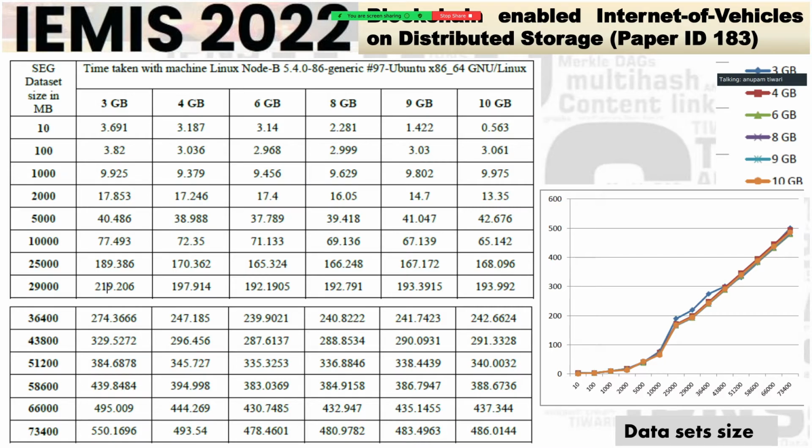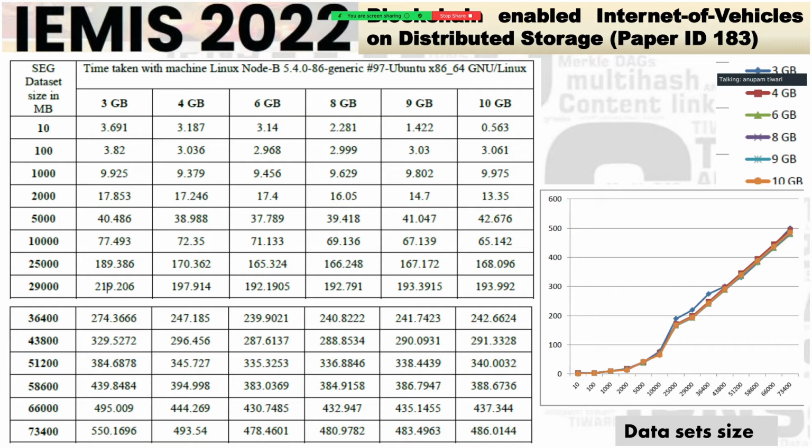With respect to data uploading, data population, it is interesting to note, as you see on the screen, if the data set is 10 MB, 100 MB, 1 GB, 2 GB, and I have taken them up to 73 GB, as we increase the RAM, there is a linear relationship seen here. In the graph, what we see is that as the data sets increase in size, the delay increases. This delay is absolutely troubling, say 300 seconds, 400 seconds. That means about 4, 5, 7 minutes.